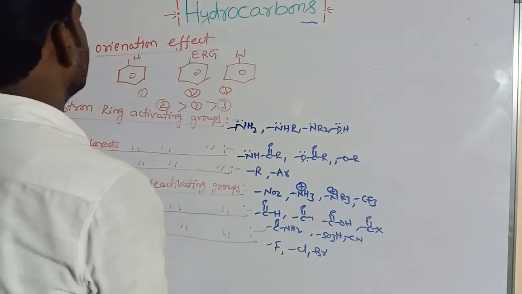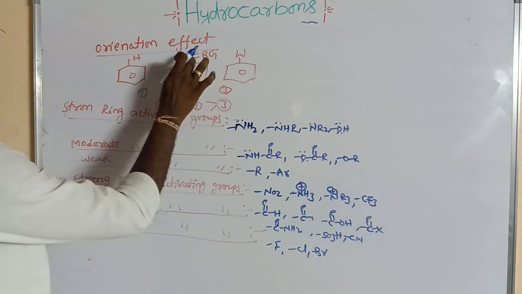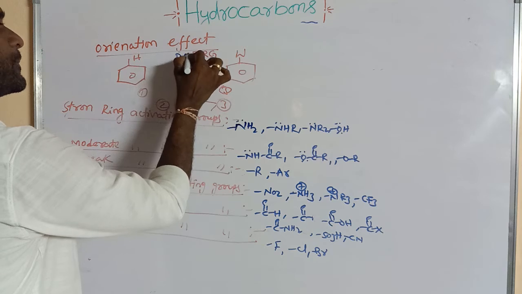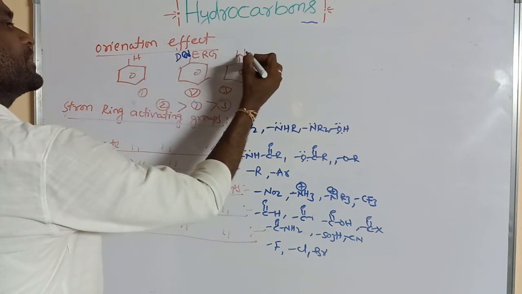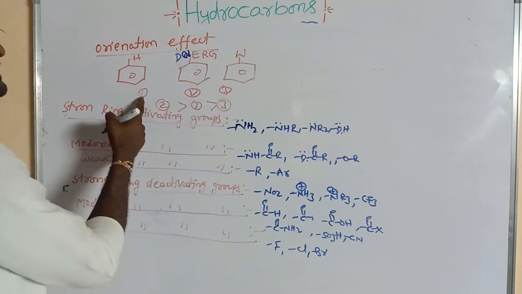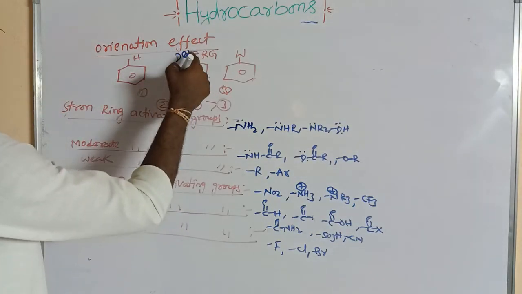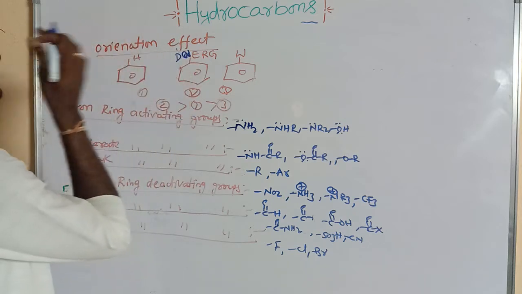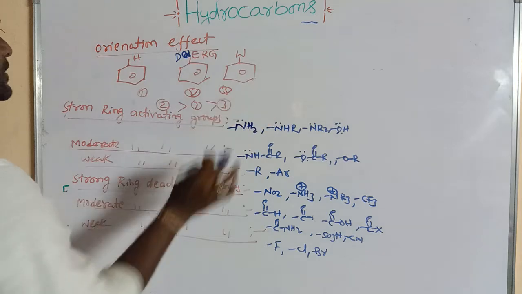Last one, the orientation effect. So this is benzene. Here an electron-releasing or donating group is present on the benzene ring. Here an electron-withdrawing group is present on the benzene ring. This we can say is 1, this is 2, this is 3. If the electron-releasing or donating group is present, its orientation is more compared to 1, compared to 3. So what is orientation?